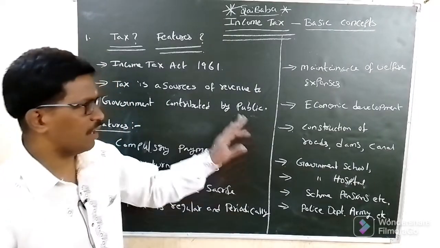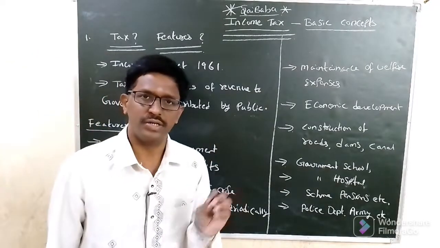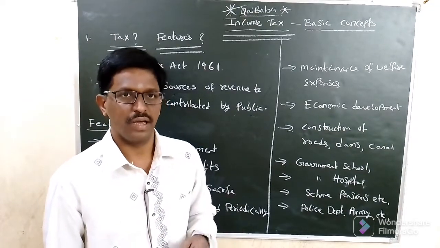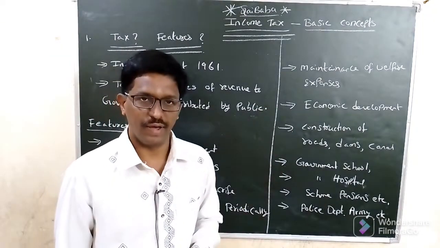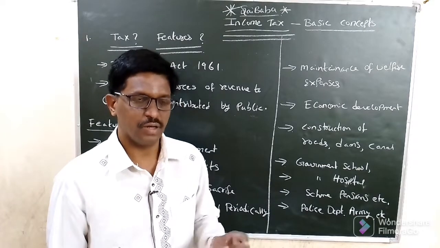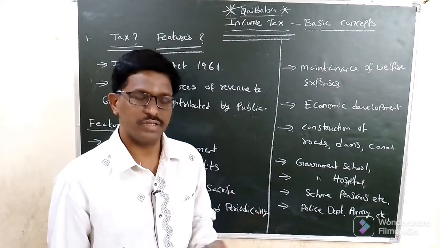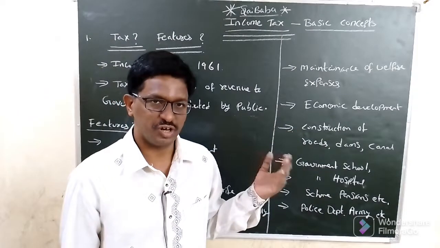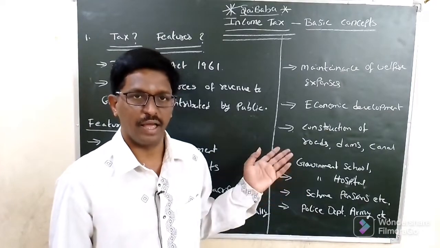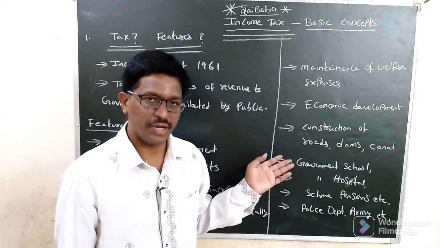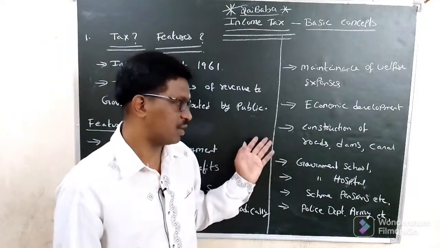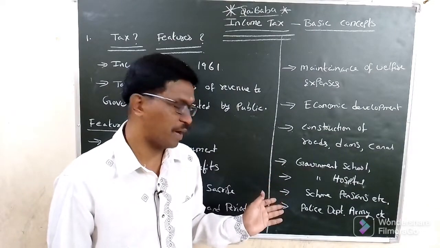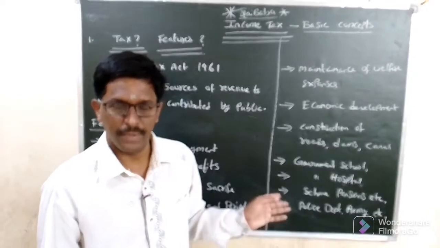Next, the tax amount is used by the government for different purposes, like maintenance of welfare, like government hospitals, government schools, colleges, pension schemes, etc. Economic development, for construction of projects like dams, canals, roads, communication facilities. Also special schemes like maintenance of the police department, army, navy.